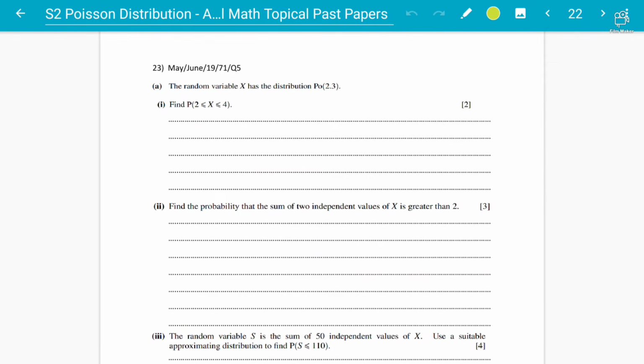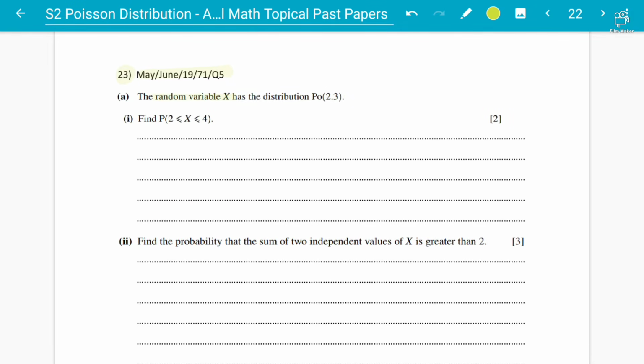Similarly, we have another question, question number 23 of May June 2019, paper 7-1, and as I mentioned again, now it is paper 6. The random variable X has the Poisson distribution with mean 2.3. It's a 2-mark question, and here you have to find the probability between 2 and 4. Again, this is concept number 1, the basic concept. Hope everyone is not making a mistake here.